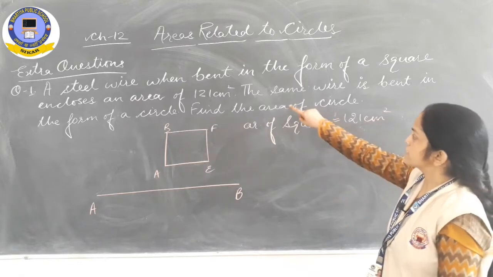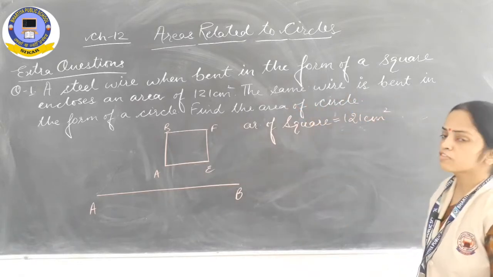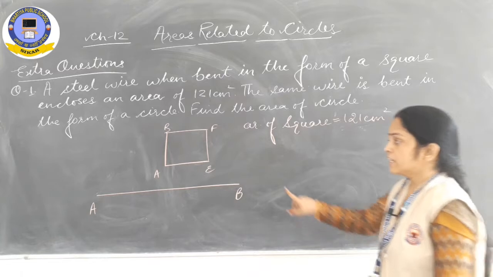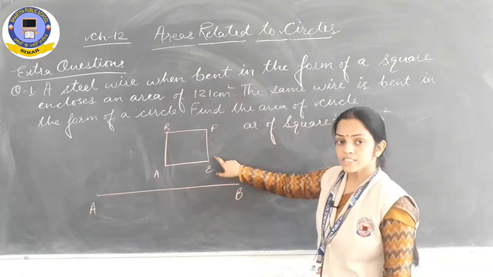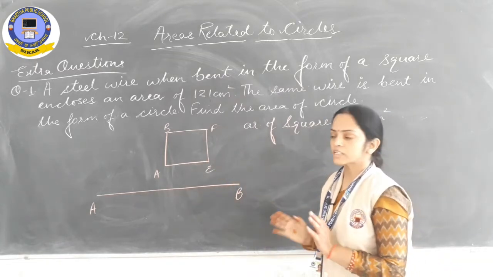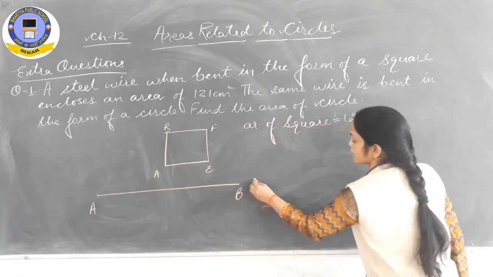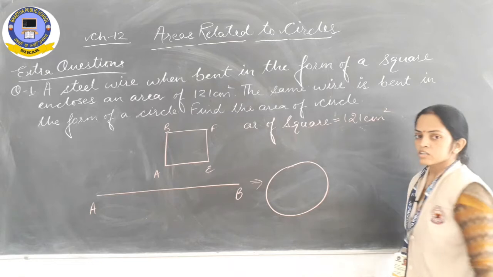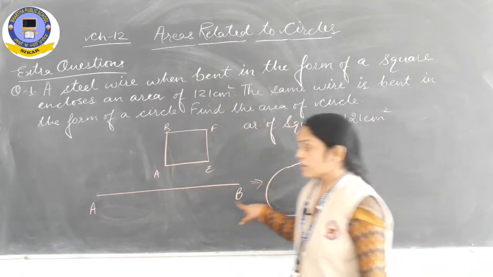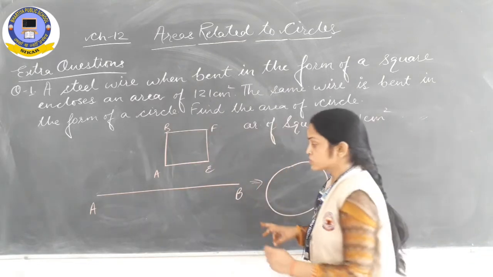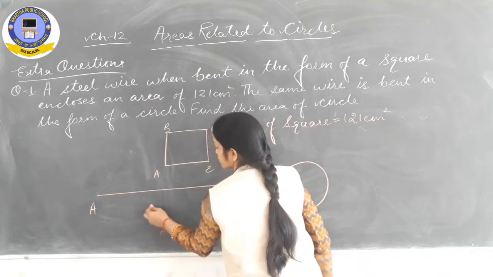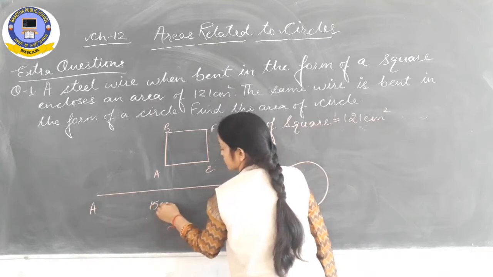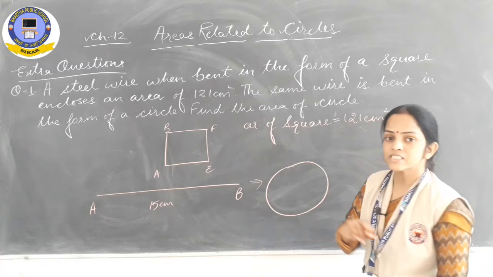Now proceed with this question further. It is given that the same wire is bent in the form of a circle. Then again we have bent this same wire in the form of circle. So length of wire is same, AB. Suppose length of wire AB is 15 centimeter.